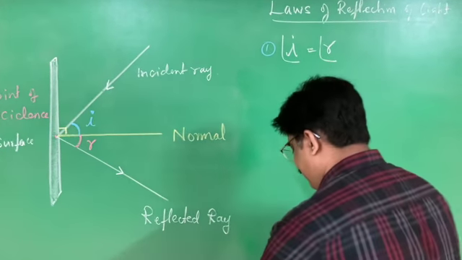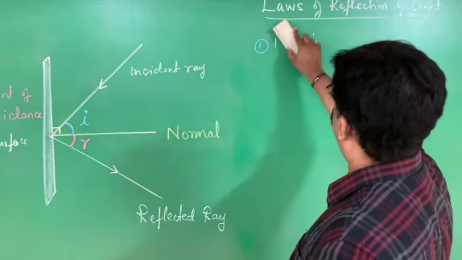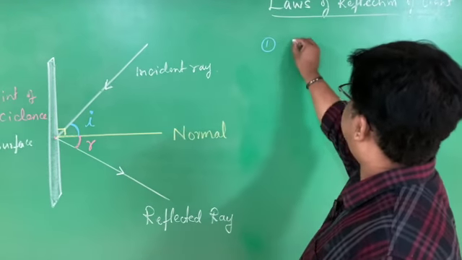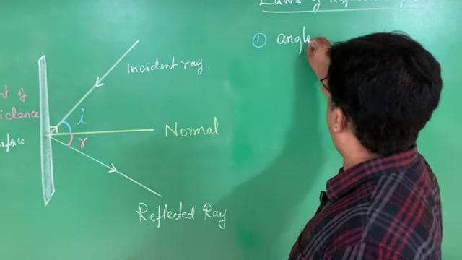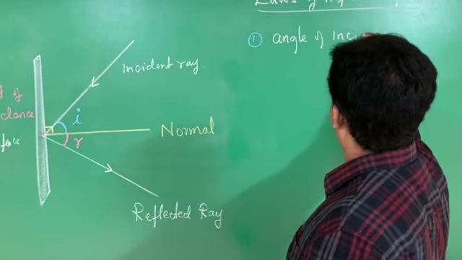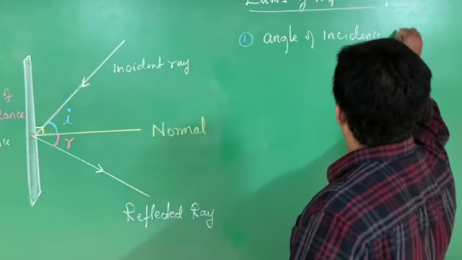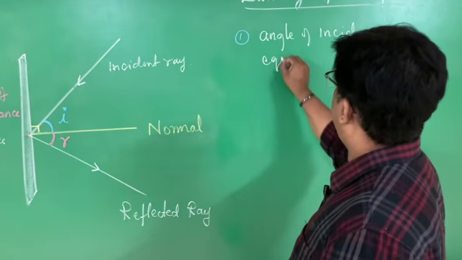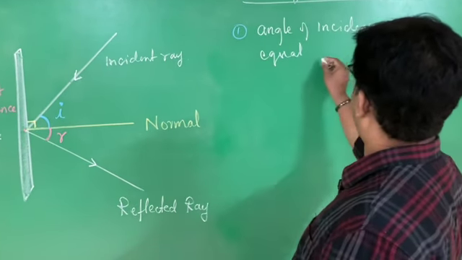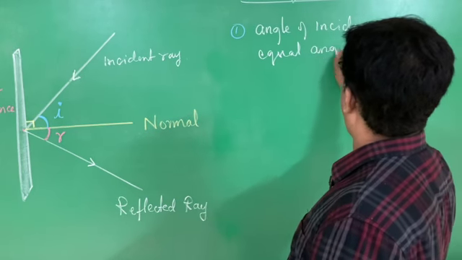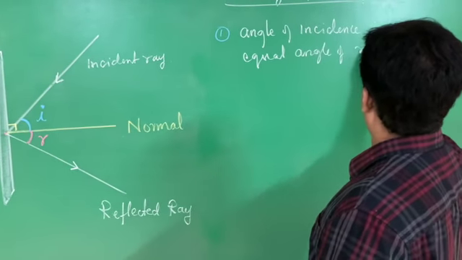But the statement you can write is: in reflection of light, angle of incidence is equal to angle of reflection.